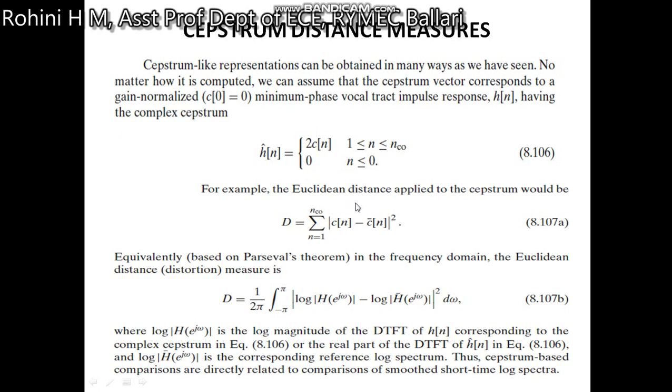For example, if Euclidean distance is applied, then the cepstrum distance would be D equal to the summation n equal to 1 to n c of c of n minus c bar of n magnitude square. Equivalently, based on Parseval's theorem in the frequency domain, the Euclidean distance is measured by this expression: we apply log of H of e to the power of j omega minus log of H bar of e to the power of j omega, taking the square root.